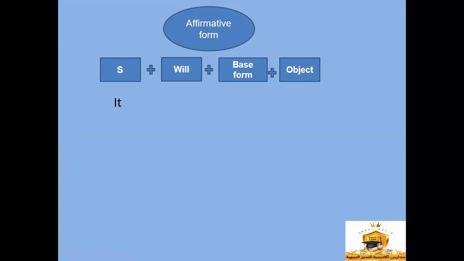Here we have examples of this form. It will rain tomorrow. Here we have "it" as the subject, "will," which is the auxiliary verb, and the base form of the verb "rain," and "tomorrow," which is the adverbial of time that refers to the future.